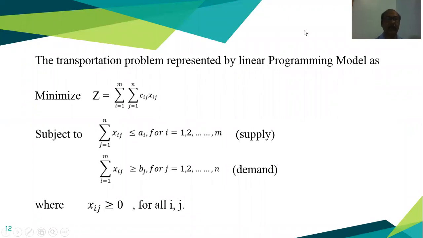Those Xij values in the table, found in the allocated cells or unallocated cells, that satisfy these two constraints, the supply constraint and the demand constraint, are known as the feasible solution. And when it also satisfies the non-negativity conditions, it is known as the basic feasible solution.